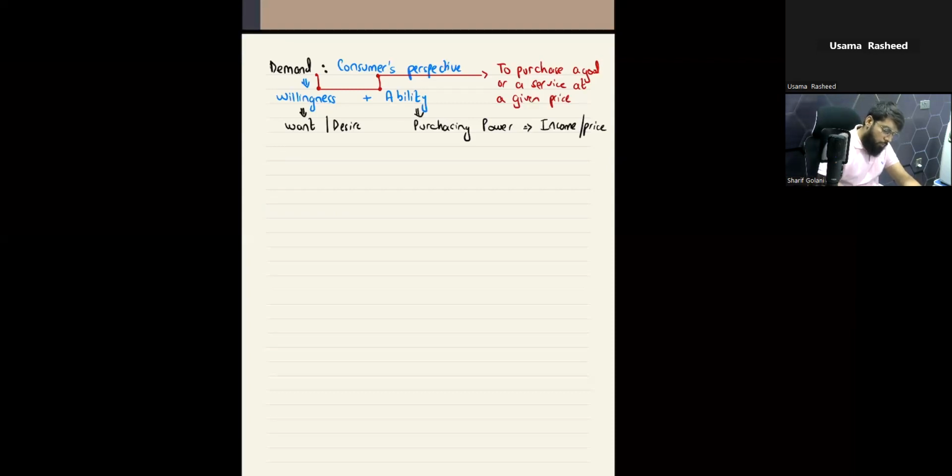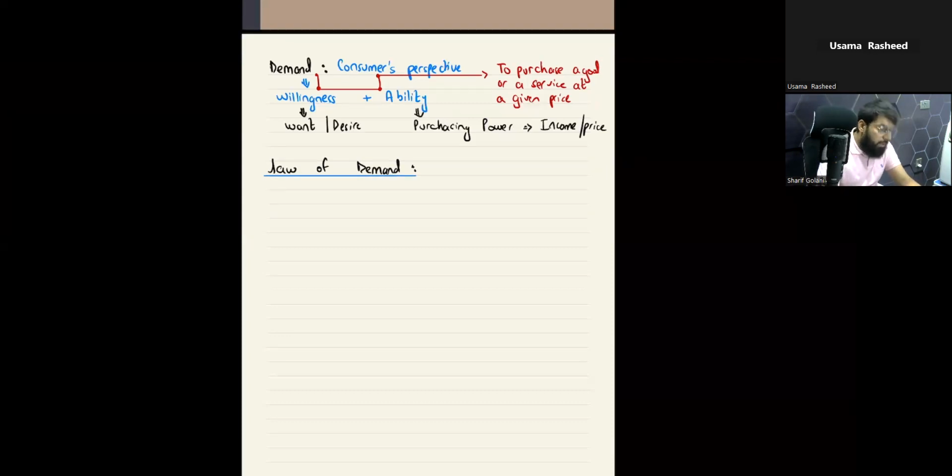Now we'll see what the law of demand states. Basically, whenever a particular person is demanding a good or a service, the most likely influence on the demand for a product is its price, right?